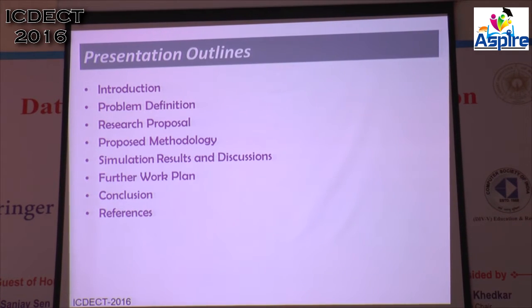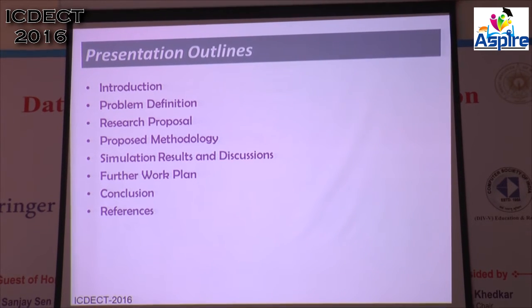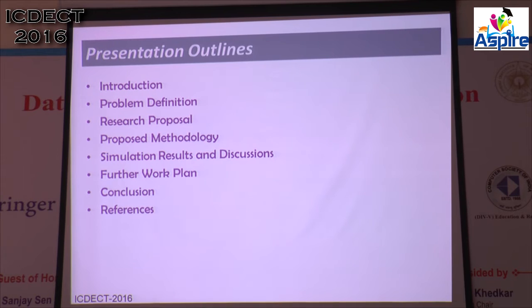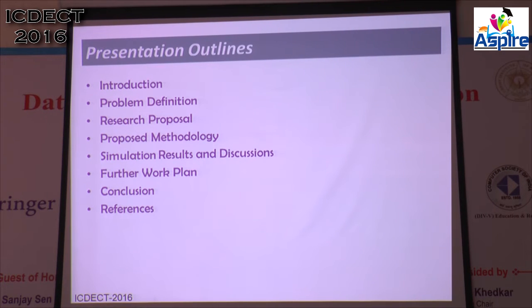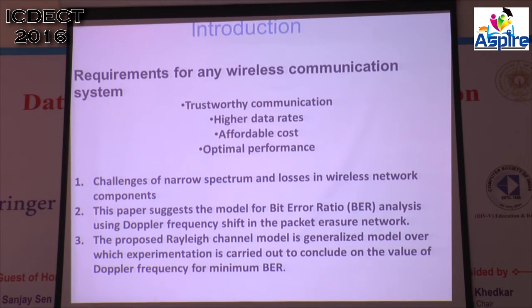Now, in my presentation I am going to talk in this flow: problem definition, research proposal and methodology, and conclusion. The requirement for any wireless communication system is that it should be trustworthy, a higher data rate should be transmitted, at affordable cost, with optimal performance.